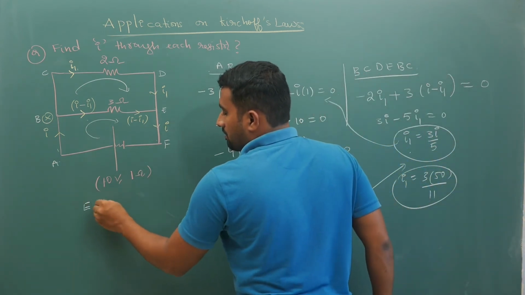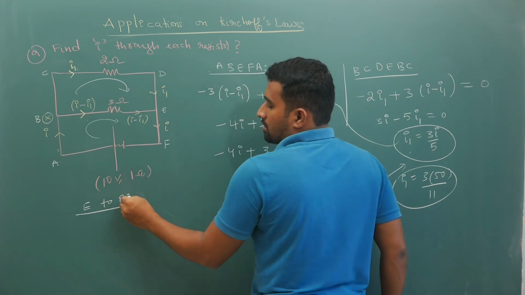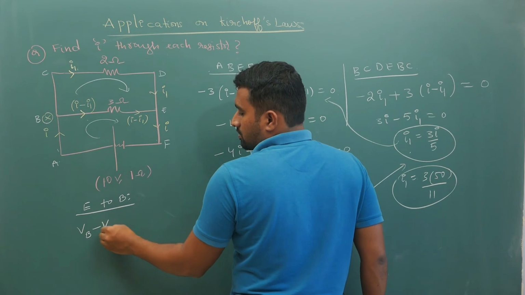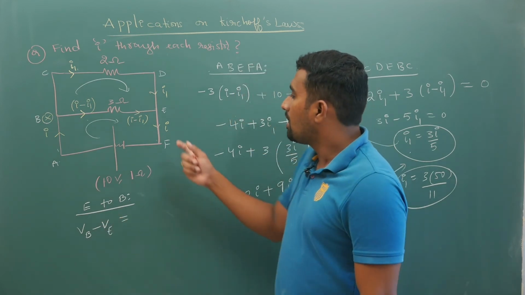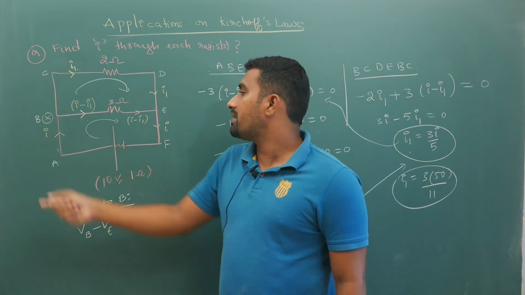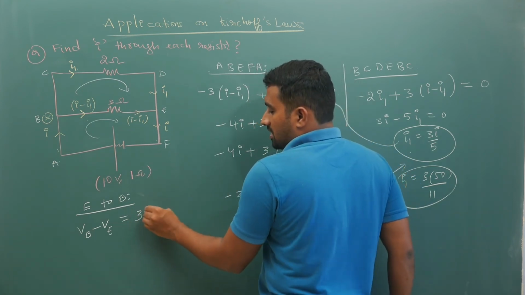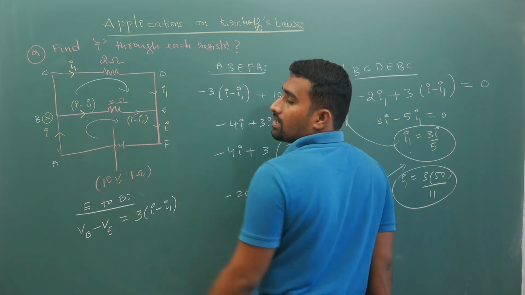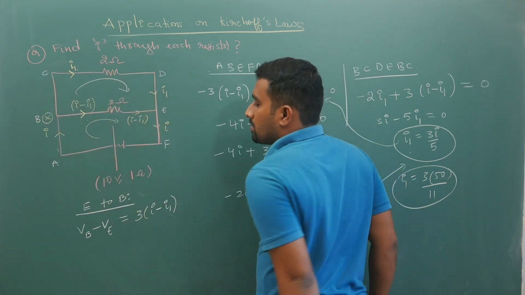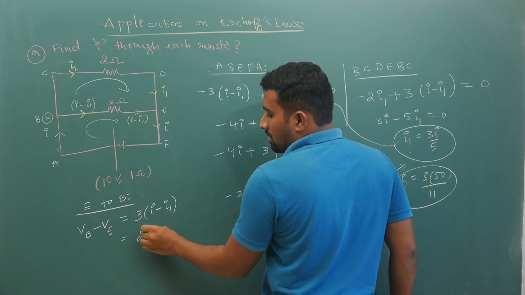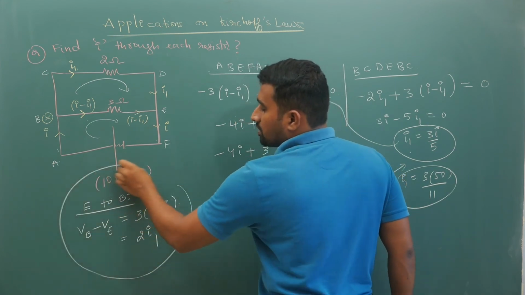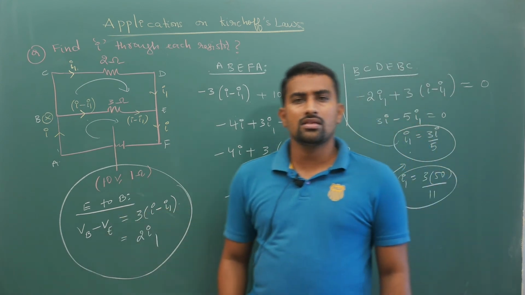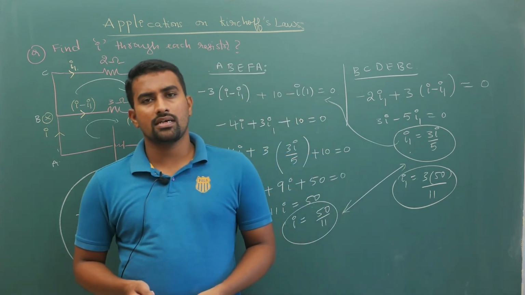Okay, if you are going from E to B, that will give you VB minus VE, destination minus source. I am going from E to B. So what is the value? It is 3 times I minus I1, if I go through the middle one. If I go through the top, my answer is going to become 2 times I1. Both will of course give you the same answer for these values. So like this, in different branches you can actually calculate the current.